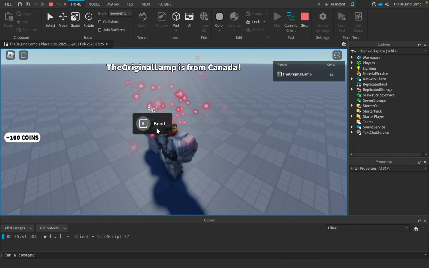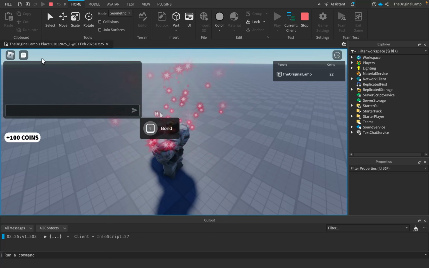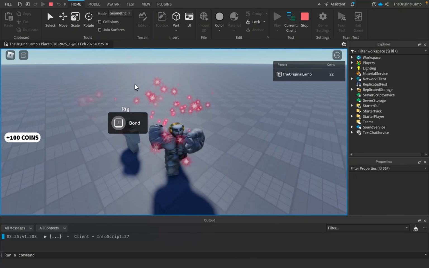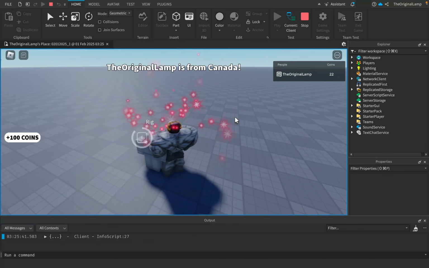Well, I can bond with the strike. Well, I gotta talk to them first, right? Oh yeah, right. I forgot. I made the whisper thing. Well, I guess I'll bond with them. There we go. So let me bond with the rig.